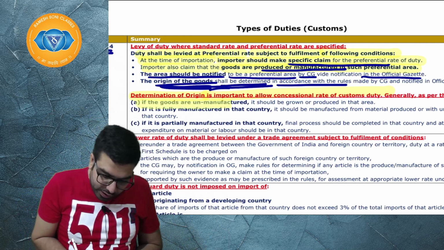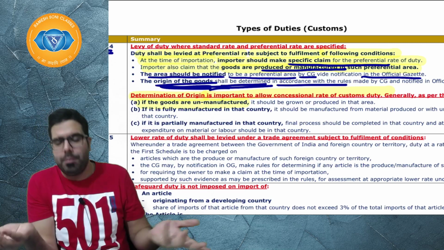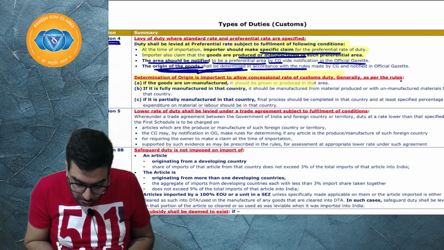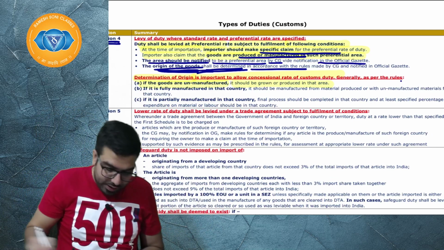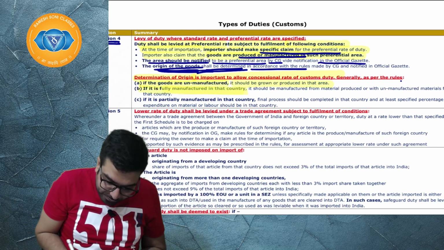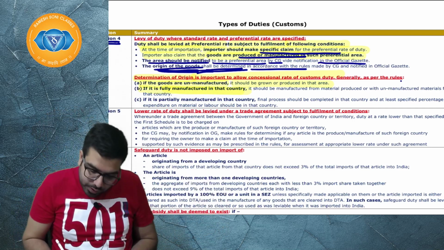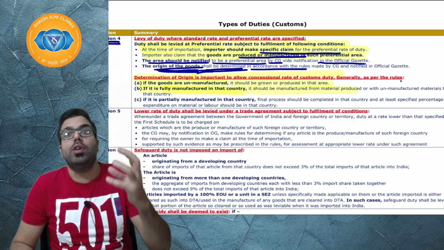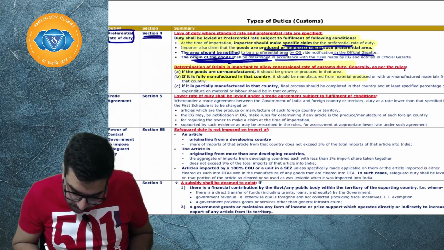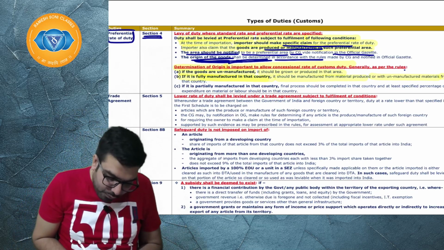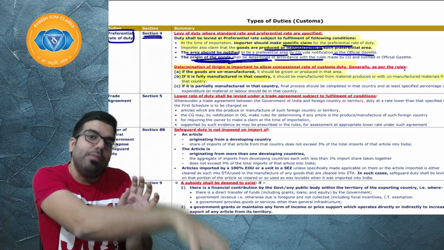Sir, if the goods you have imported are unmanufactured goods, basically raw material, they should have been grown in that area. Basically, the goods should have been grown or produced in that preferential area. Secondly, if goods are fully manufactured in that country, and we have imported some finished goods, then they should have been manufactured or produced with unmanufactured material from that country. Basically, it has to be manufactured from the raw material of that country.